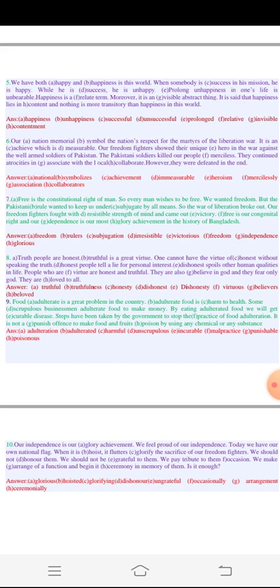Happiness is a relative term. Moreover, it is an invisible, abstract thing. It is said that happiness lies in contentment, and nothing is more transitory than happiness in this world.